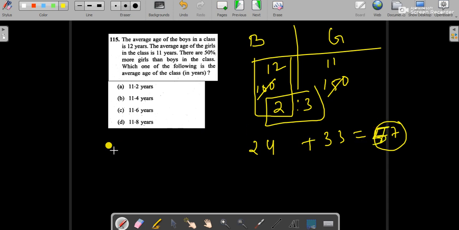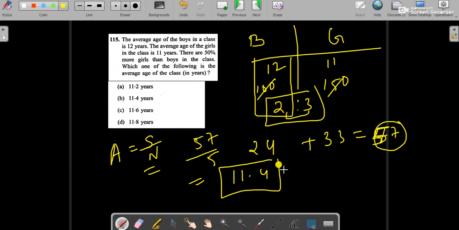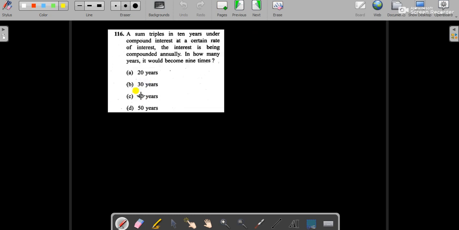So we know the formula of average, that average equals sum divided by n. Here the sum is total 57 and total n is 3 plus 2, 5. So let's divide it by 5. It will come 11.4. So our answer is option B. Let's move to next question.